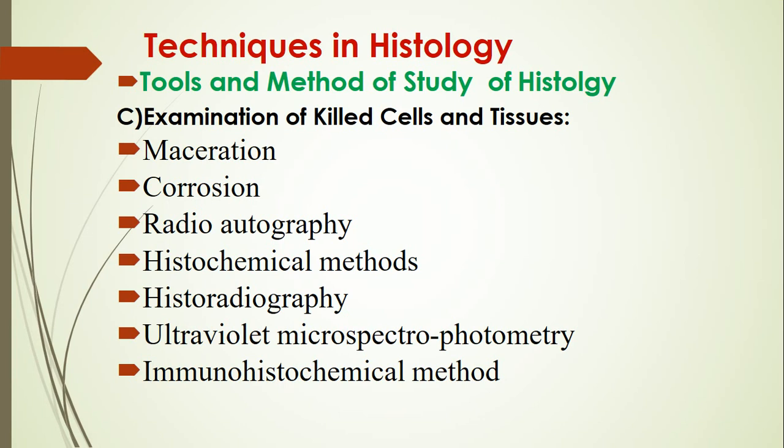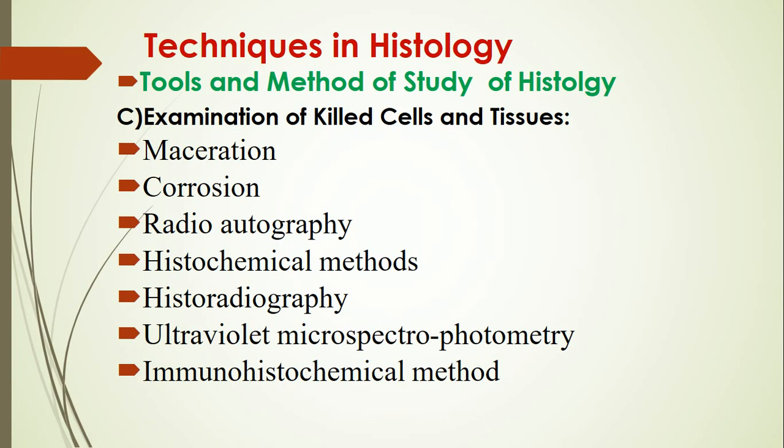When X-rays are used for photographing the tissues to identify the elements, that process is called historadiography. Number 6, ultraviolet spectrophotometry, and the presence of nucleic acids RNA as well as DNA is detected by UV rays. When sections of these tissues are photographed with UV rays, these acids absorb the rays, resulting in dark spots in that particular photograph, and that will indicate the presence of nucleic acid.